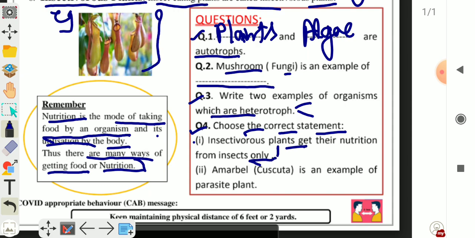This statement is wrong, because insectivorous plants get their nutrition from insects, as well as they prepare food by the process of photosynthesis. Statement 2, Amar bale, which is also known as Cuscuta, is an example of parasite plant. This is true. So correct statement is second one.